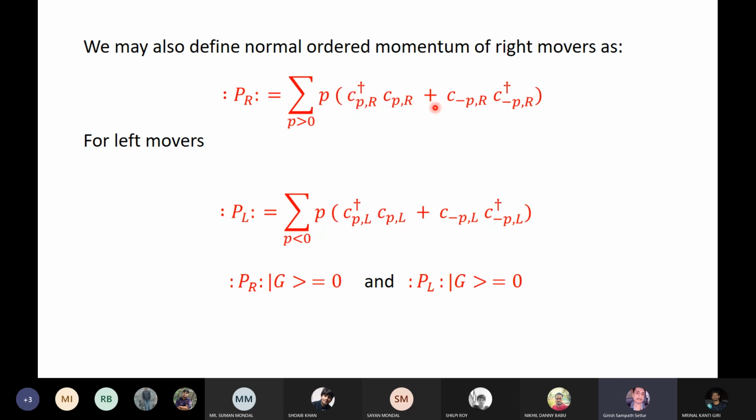That's not a good idea, because c dagger p c p will be 1 for every p less than 0, isn't it? Because all the p's less than 0 are occupied. So c dagger p c p is 1 when acting on the ground state, when p is less than 0. So if you add up all the p's where p is negative, you will get minus infinity naturally.